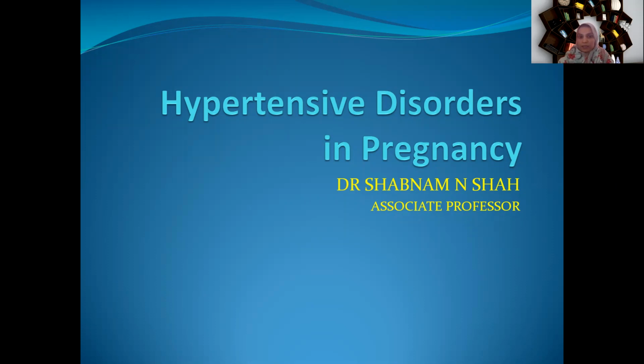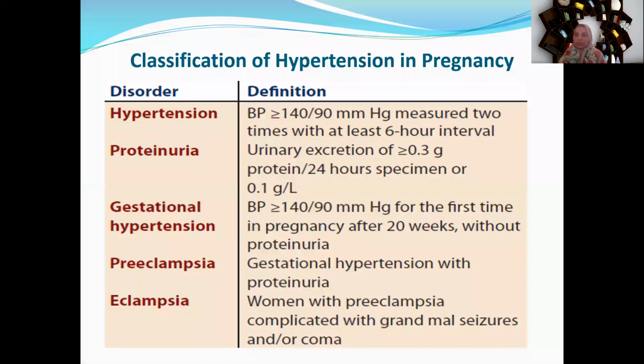Namaste, beta. Today our topic is hypertensive disorders in pregnancy. First of all, we will discuss what we mean by hypertension. What do you mean by blood pressure first? Blood pressure is basically the pressure exerted by the blood on the walls of peripheral arteries. That is a general concept, the definition of blood pressure.